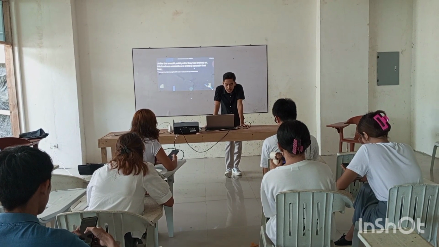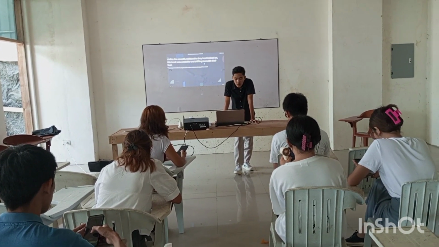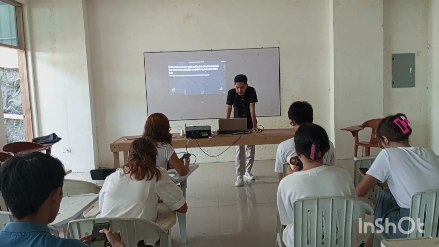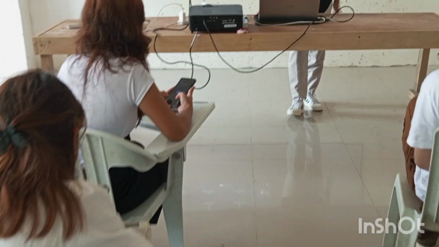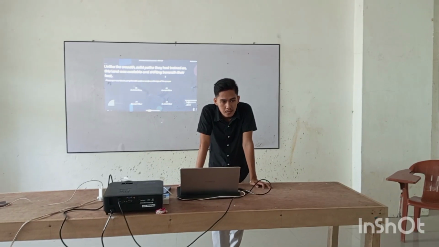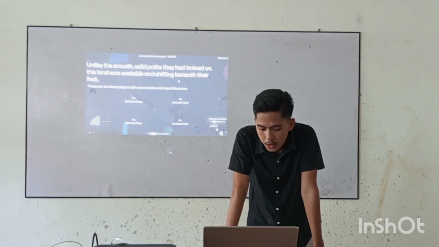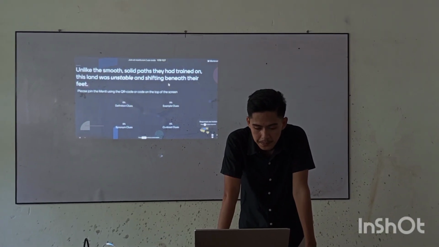Next: unlike the smooth, solid paths they had trained on, this land was unstable and shifting beneath their feet. Is it definition clues, synonym clues, contrast clues, or example clues? Every time you are done answering the question, please say done.